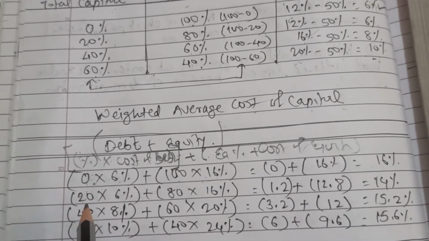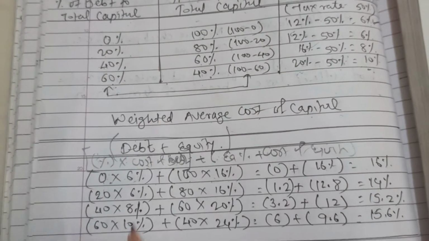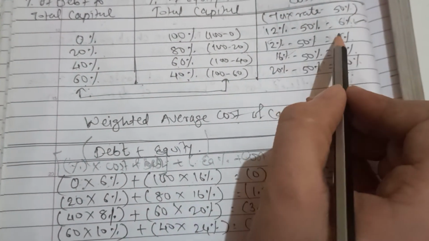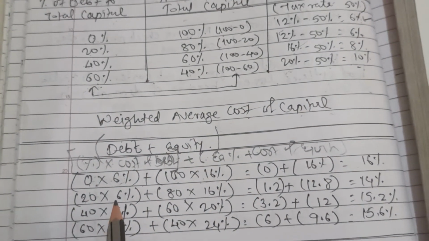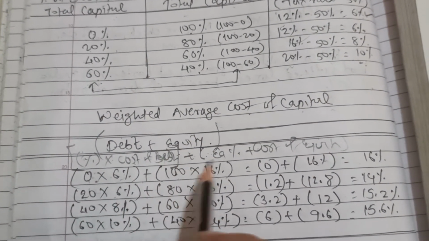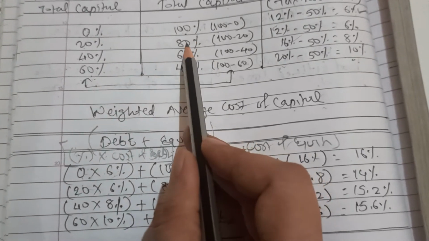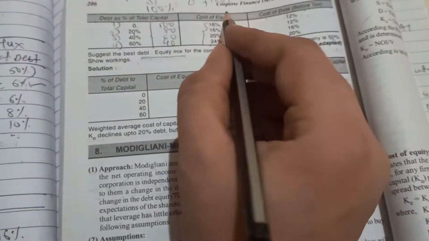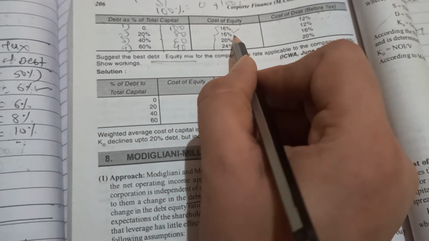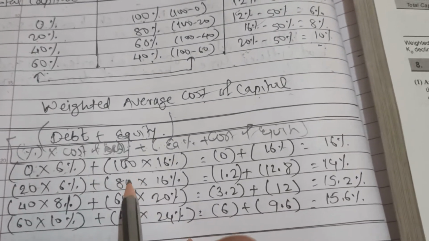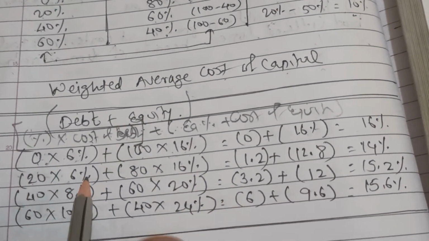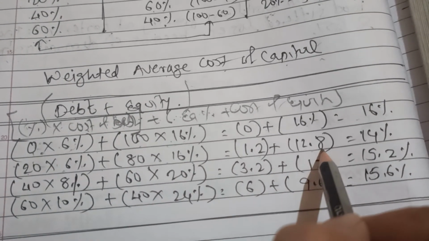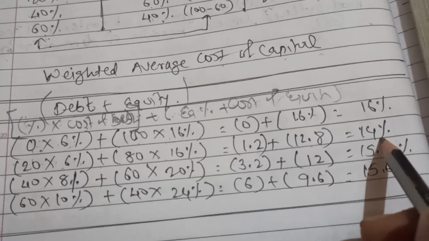Now in second option I had 20% debt, and my cost of debt was, here you can see again 6%, so that 6% I have taken. Then my plus sign, equity proportion was 80%, so that 80 multiplied by my cost of equity. Now my cost of equity for my second option is 16% again, so here 16%. Now 20 into 6% will be 1.2, and 80% into 16% will be 12.8. 1.2 plus 12.8 will be 14%.